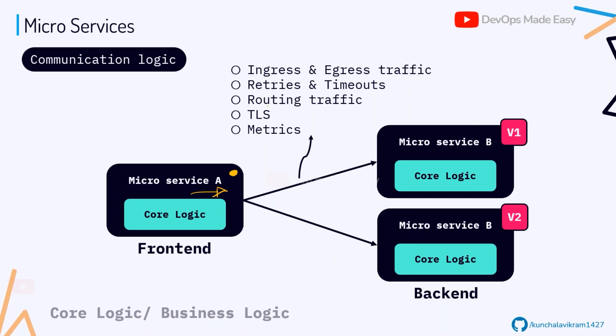And also the routing traffic. Let's say there is a V1 version of microservice B and a V2 version of the same microservice B. Let's say A wants to send the data to V1 only 30% of the time, and the rest of the 70% of the time it has to go to V2. So now tell me, in order to include all these logics, where should I implement?